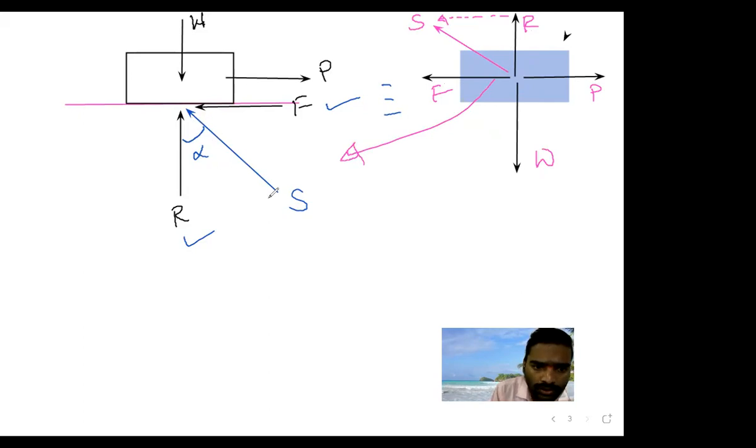Now I will rotate this S, and I will produce one cone. This cone is called the cone of friction. So what is the cone of friction? The inverted